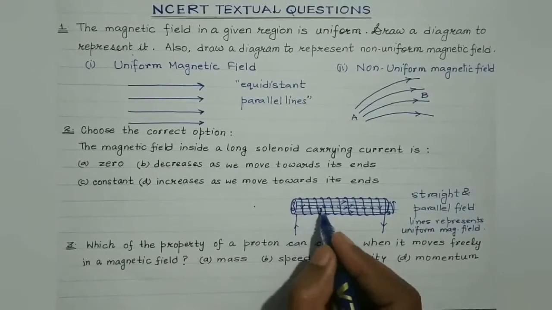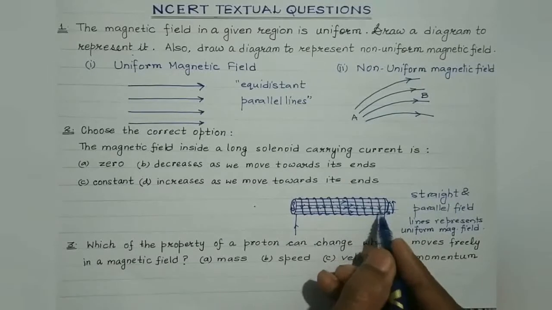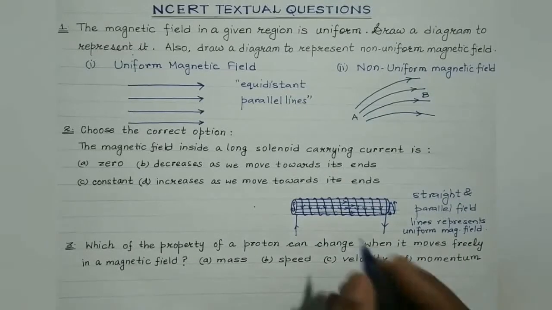So here at any point inside the long current carrying solenoid, the magnetic field is same.